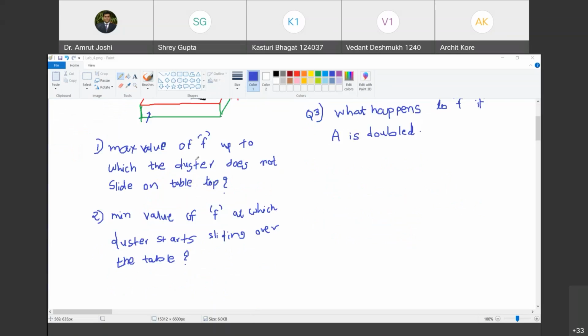So what am I looking at? I am looking at the maximum value of force F up to which the duster does not slide on the tabletop, or I am looking at the minimum F at which the duster starts sliding over. The condition that is described in the first question is called impending motion. What do we mean by impending motion?